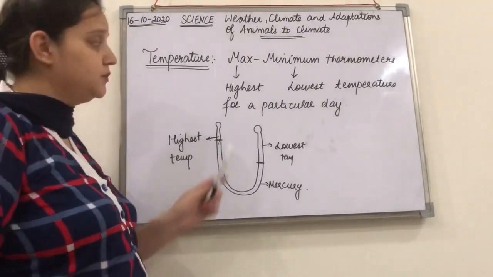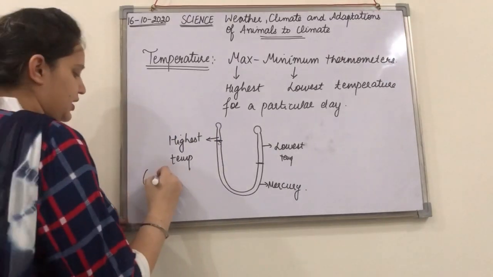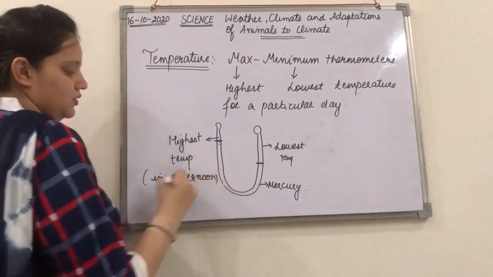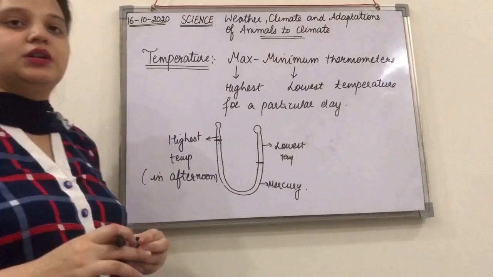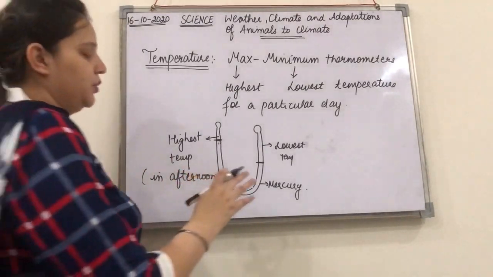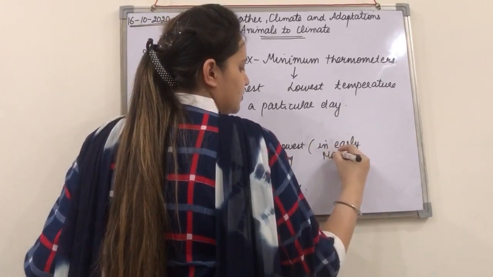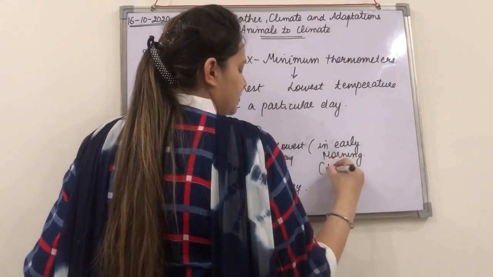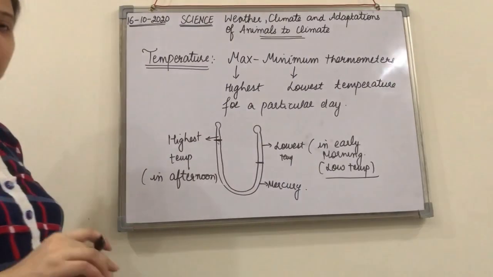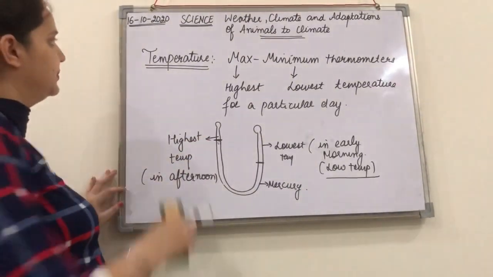The highest temperature we basically measure in the afternoon, when the earth gets totally heated up by receiving the sun's heat. And the lowest temperature we measure in the early morning, because in the early morning the temperature is quite low. So this is how we measure the temperature for weather forecasting.